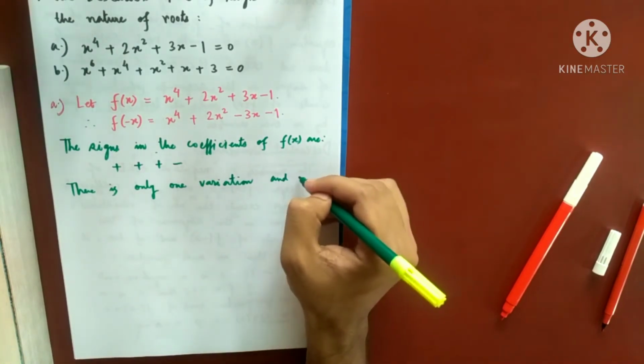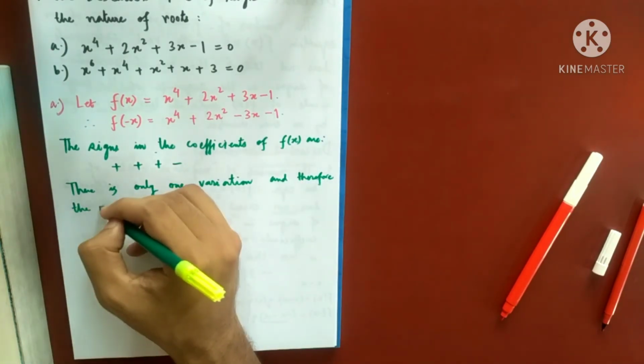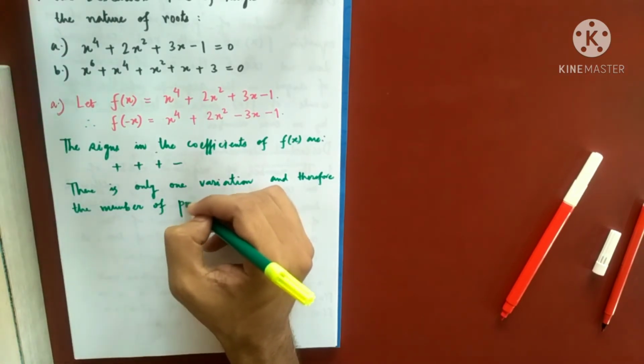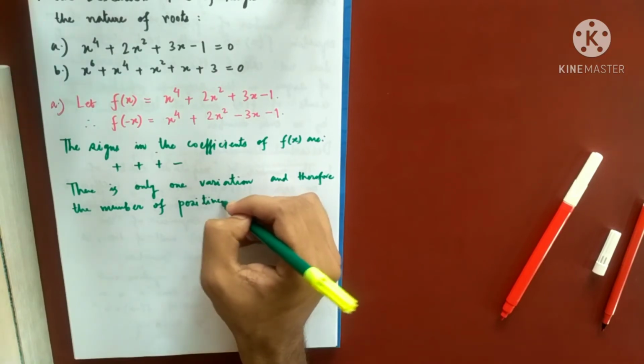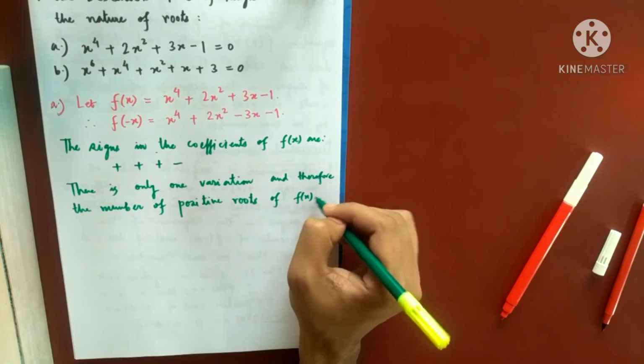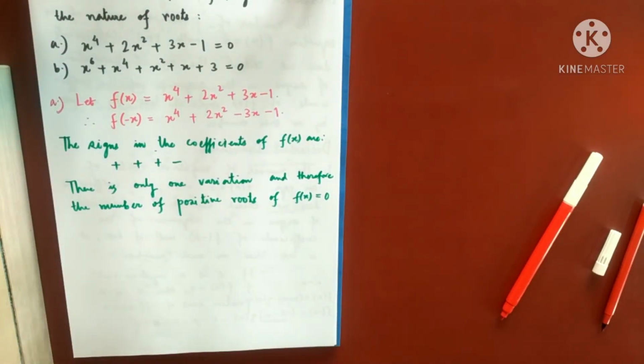And therefore the number of positive roots of f of x equals 0. Now you see, what was guaranteed by Descartes? The number of positive roots will not exceed the number of variations, and if less, it is less by an even number.